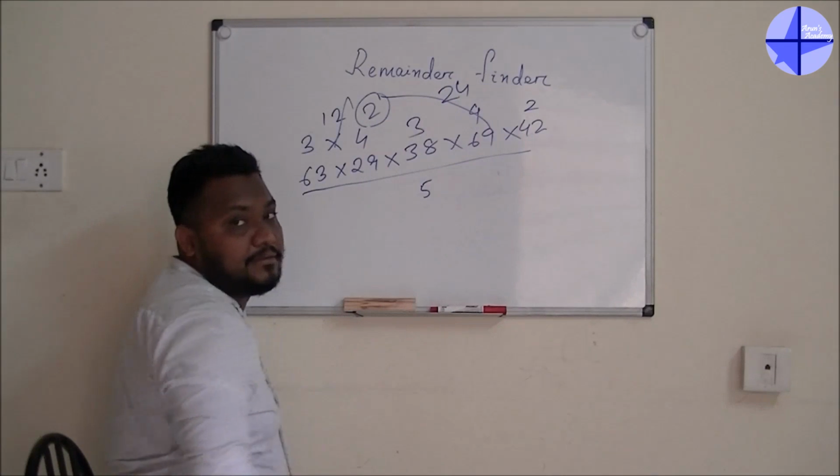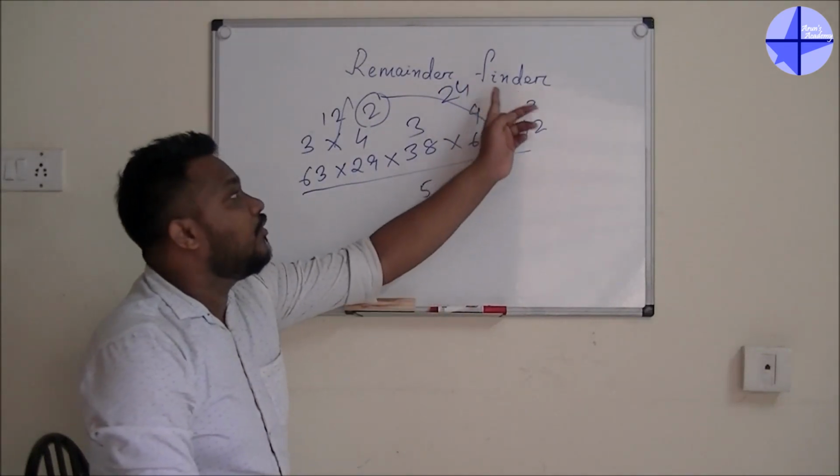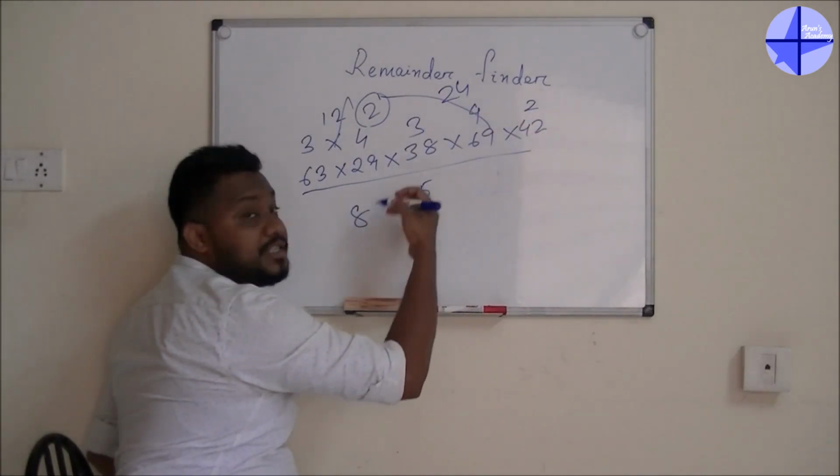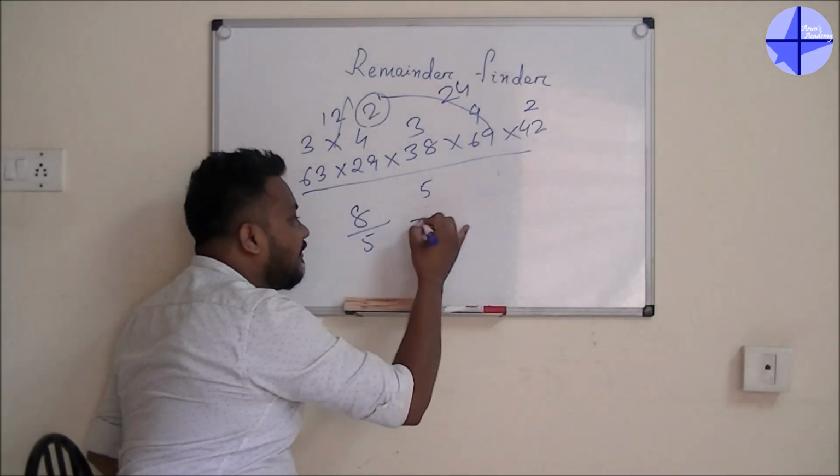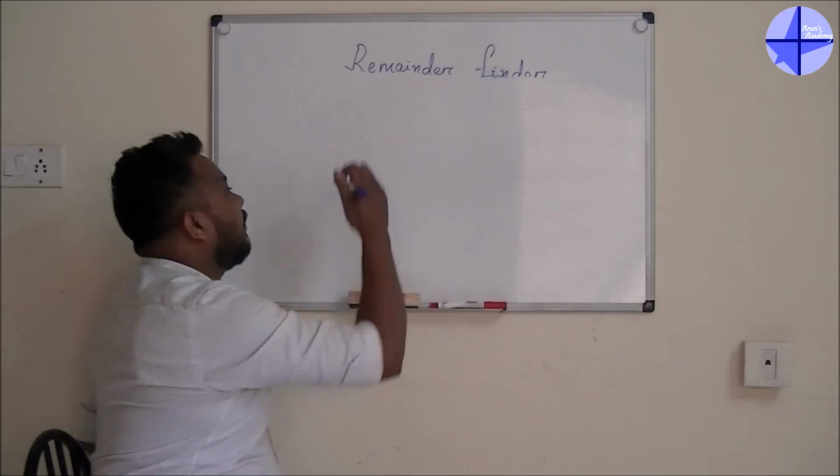24 divided by 5, I will take 4 only. 4 into 2 is 8. 8 is more than the denominator, so 8 divided by 5, the remainder is 3.